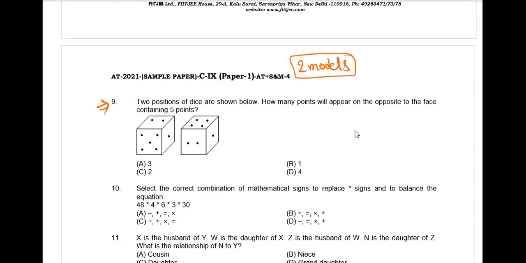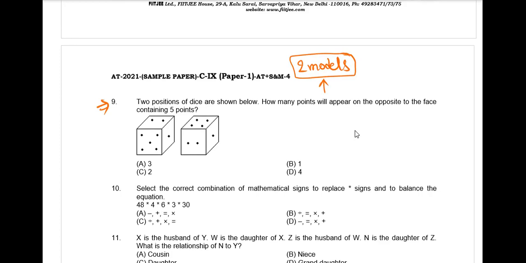No other models are there. Other than these 2 models, if any extra model is given, we can answer it as we cannot determine.